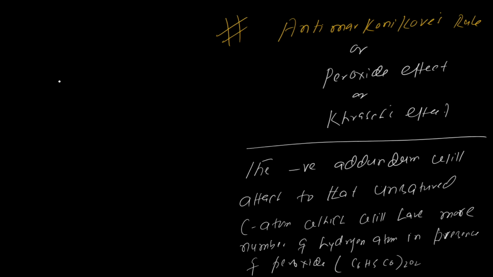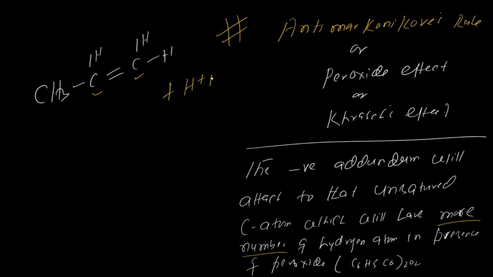We will take the example of propene again, CH3CH=CH2. Which are the unsaturated carbon atoms over here? Two unsaturated carbon atoms, and which has the more number of hydrogen? This one. So the negative addendum, Br minus, will get attached to this one.